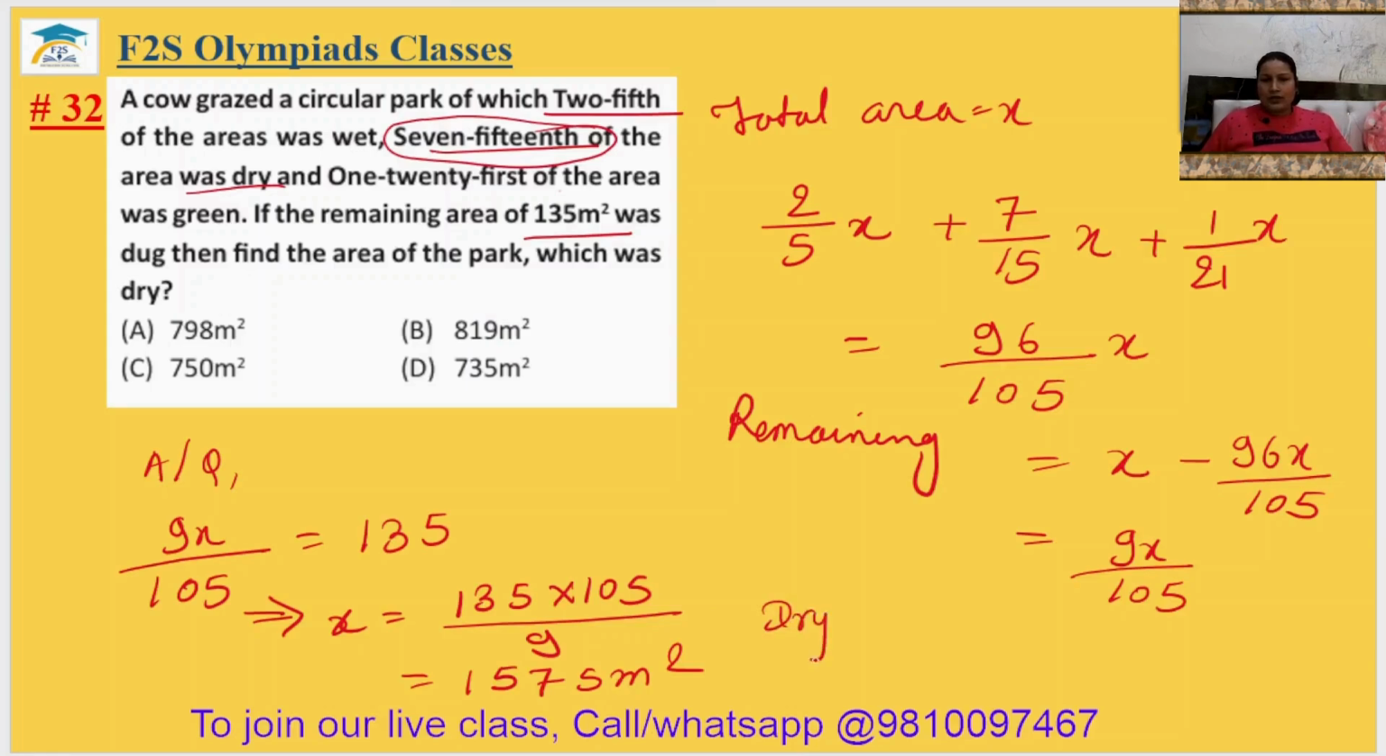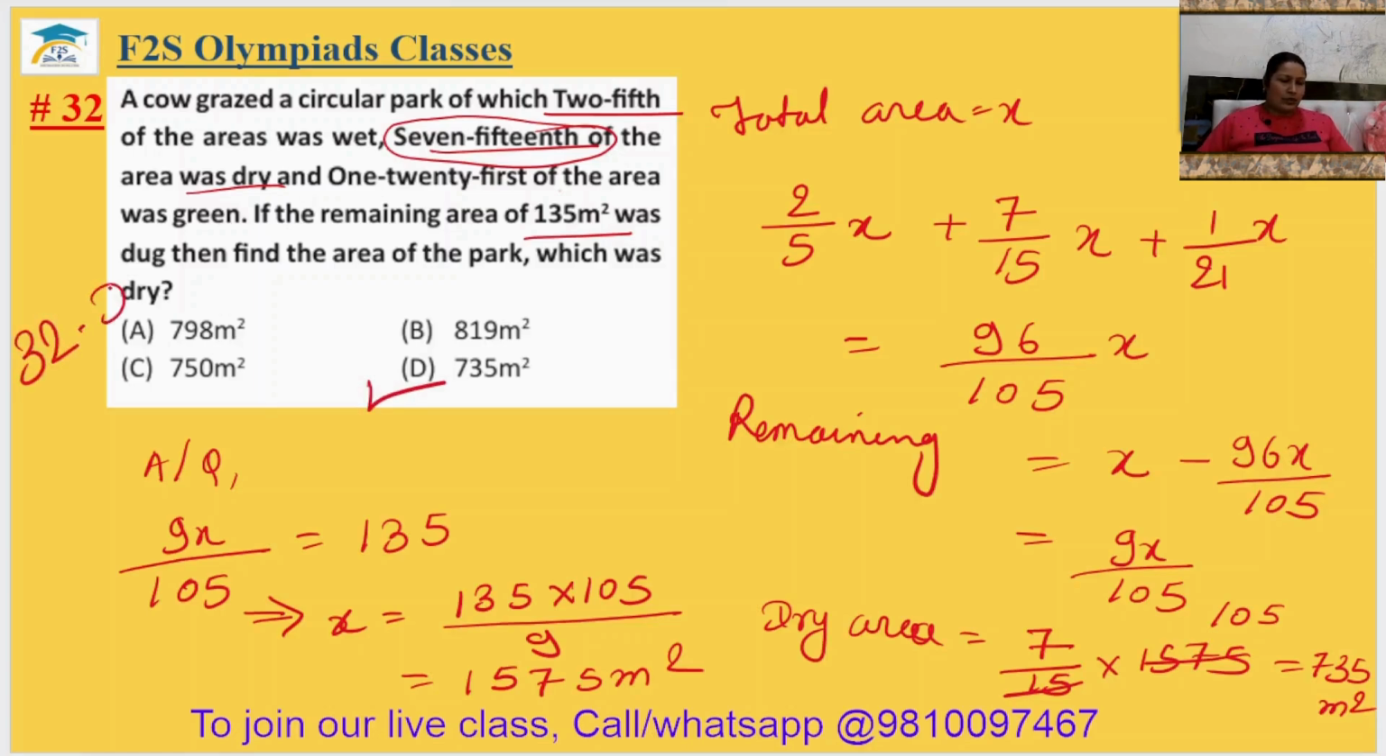dry area. So the dry area is equal to 7 by 15 of 1575. 15 ones are 105, 7 105s are 735 meter square. It is in option number D. The 32nd answer will be option D.